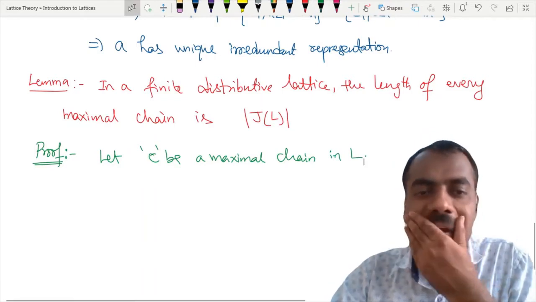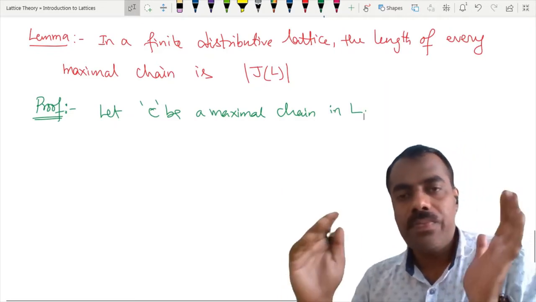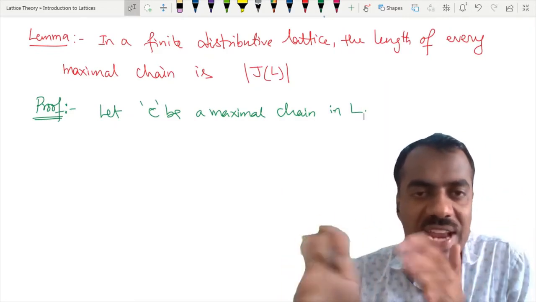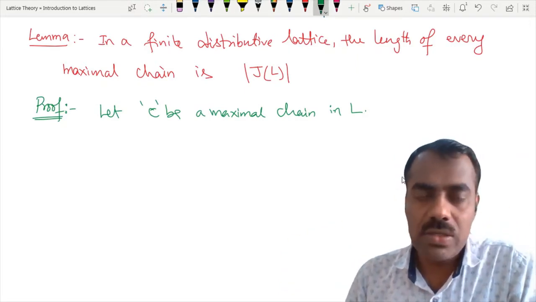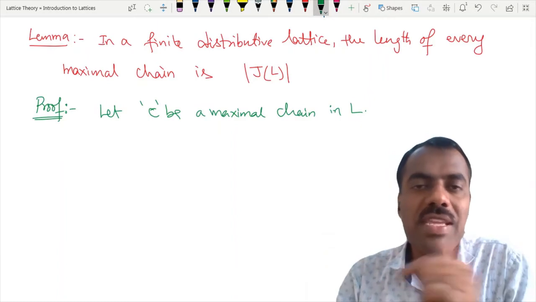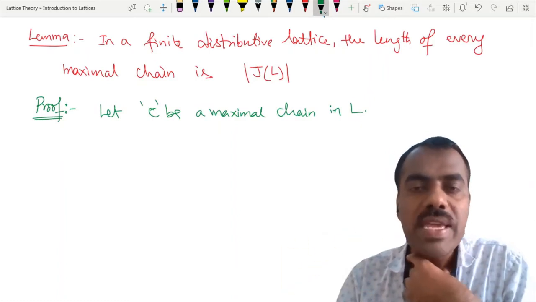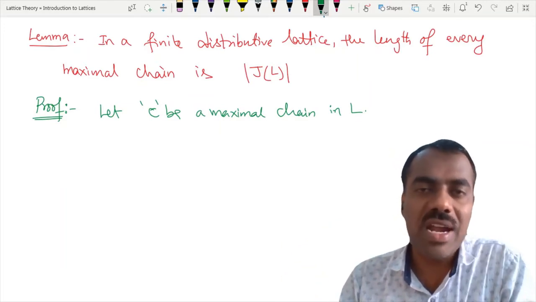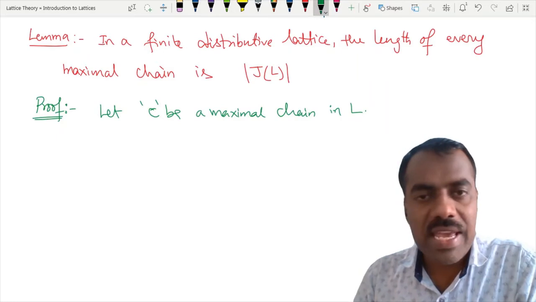Now, whenever in a finite case, suppose A and B are two finite sets, if we can show that there is a one-to-one correspondence between A and B, that means there exists a bijective map from A to B, then the cardinality of A is the same as the cardinality of B. Okay, so we use that one here.